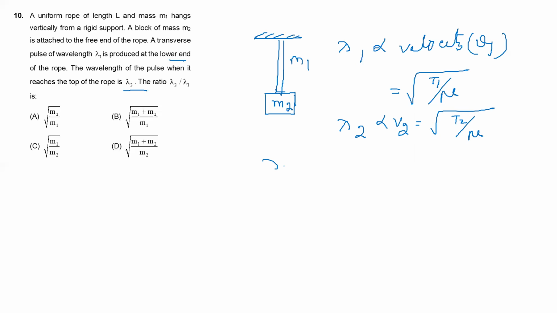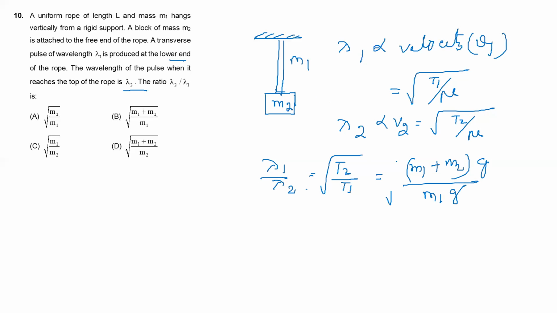So lambda 1 by lambda 2 is equal to root over T1 by T2. Tension T2 is equal to M1 plus M2 into total weight g, divided by T1. Tension in the first is M1 g, g cancels. So the ratio of lambda 2 by lambda 1 is equal to root of M1 plus M2 divided by M2 g. That is root of M1 plus M2.